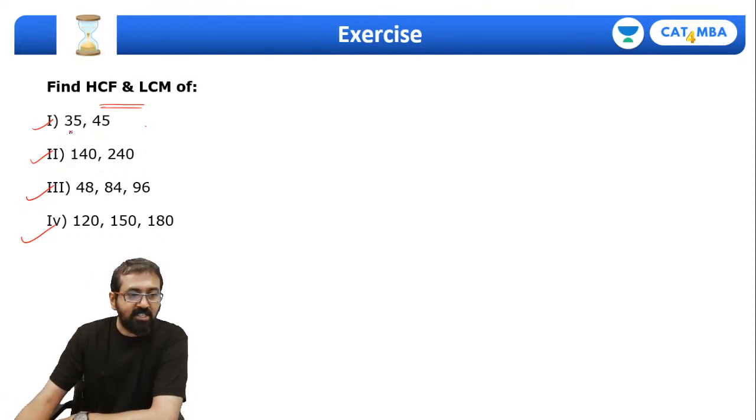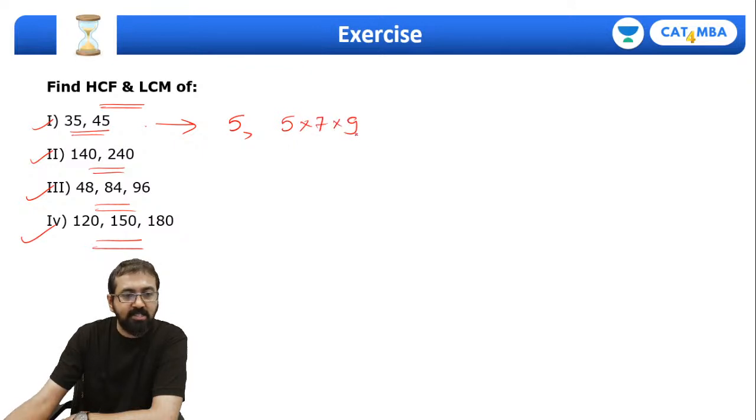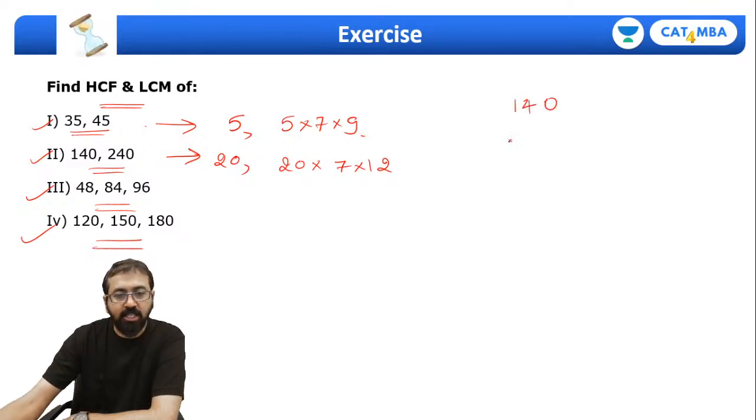Right, now find out the HCF and LCM of these numbers. So here of course the HCF will be 5 and then the LCM will be 5 into 7 into 9. This is how you should be able to quickly find out. Here, by looking at it, I can make out the HCF is 20 and the LCM will be 20 into 7 into 12, whatever it comes. Because see, 140, 240, of course 20 is the common factor. You can make out this thing, right?